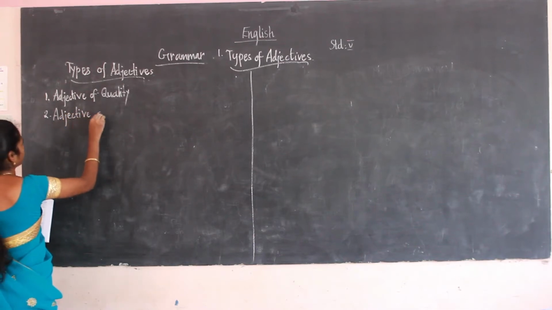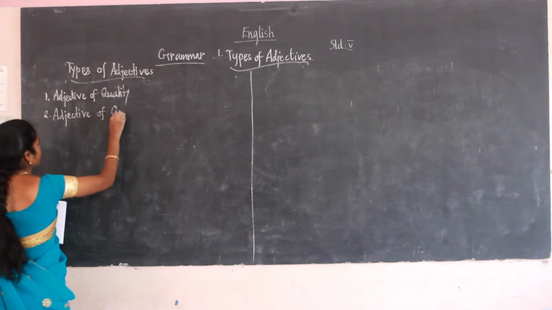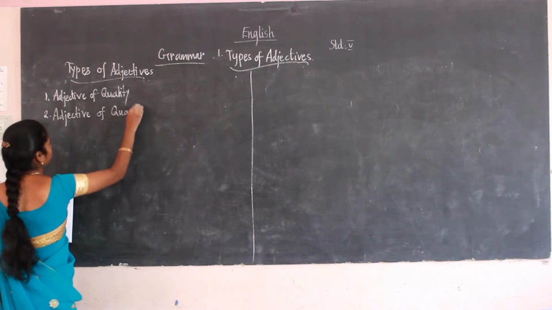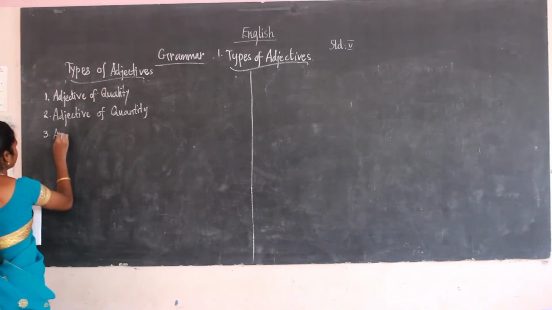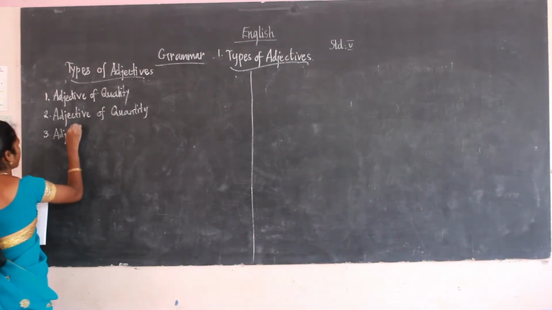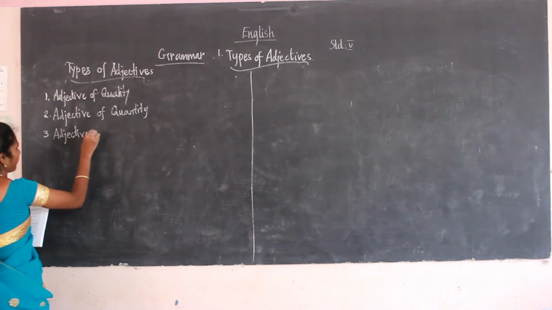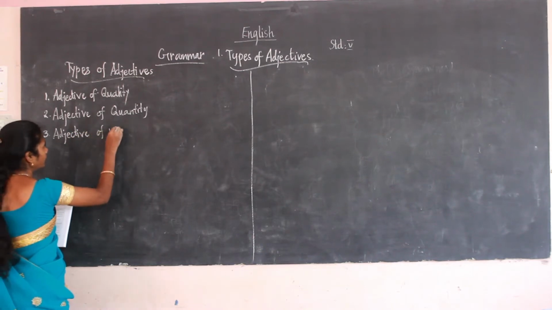Second, adjective of quantity. Third one, adjective of number.